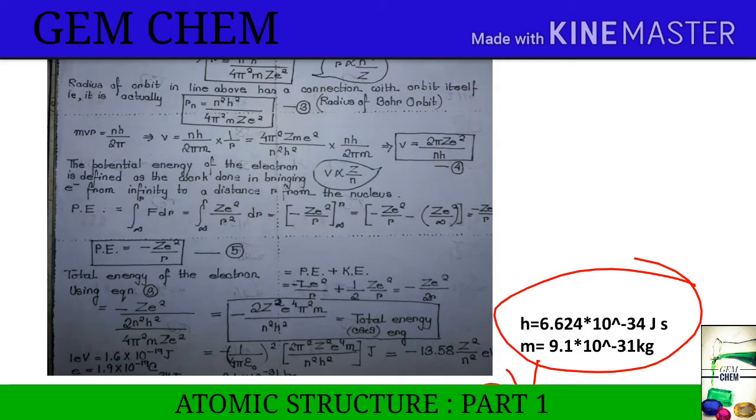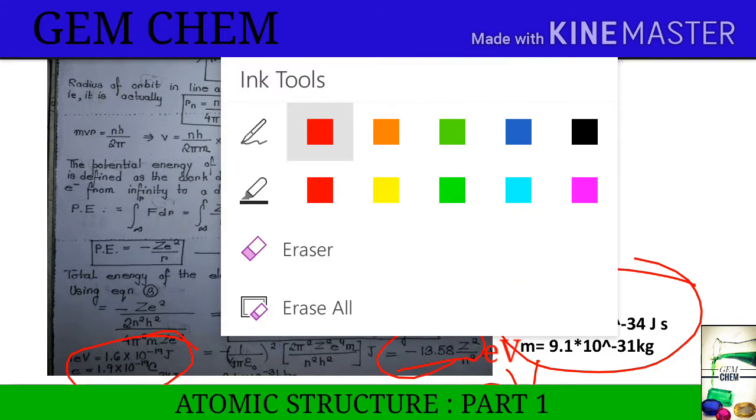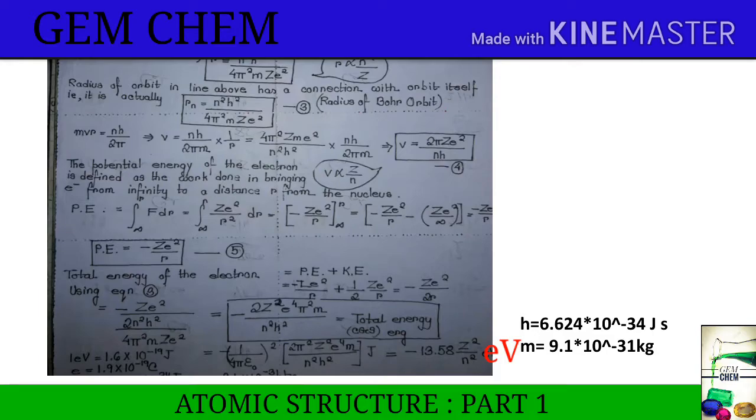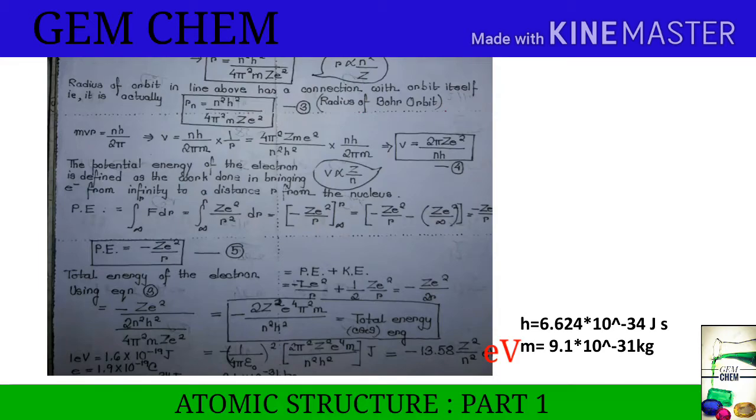By using these values, we get the value of energy to be this. Now listen very carefully. This is an important derivation. I have shown you how to do this derivation. I will attach a picture of this derivation in the description box, so please do see it.